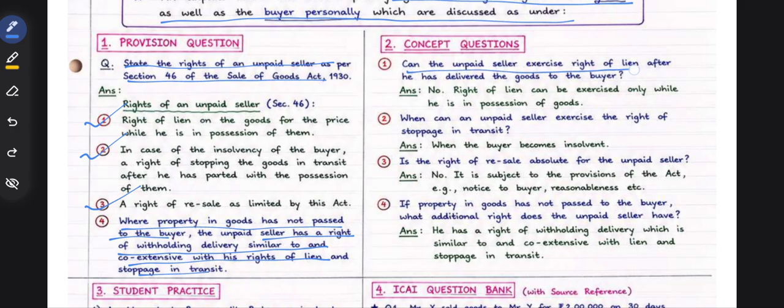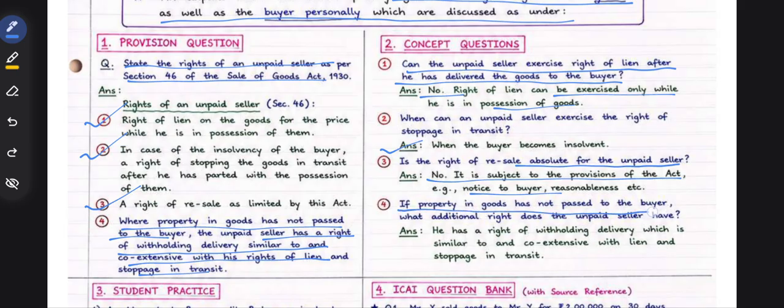Can the unpaid seller exercise the right of lien after he has delivered the goods to the buyer? No, he should be in possession of the goods. When can an unpaid seller exercise the right of stoppage in transit? When the buyer has become insolvent. Is the right of resale absolute for the unpaid seller? The right of resale is conditional. It is subject to the provisions of the act, that is, notice to the buyer. Notice should be given. It is not absolute but conditional, limited by the act.